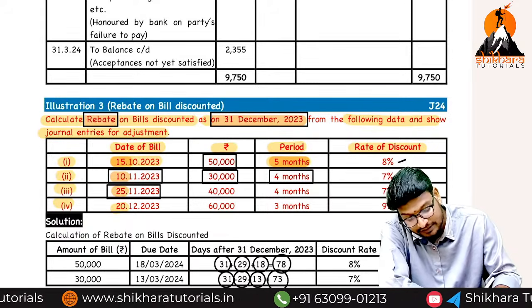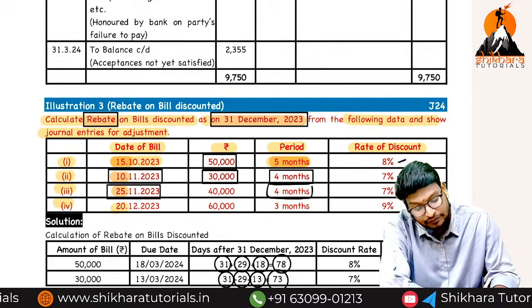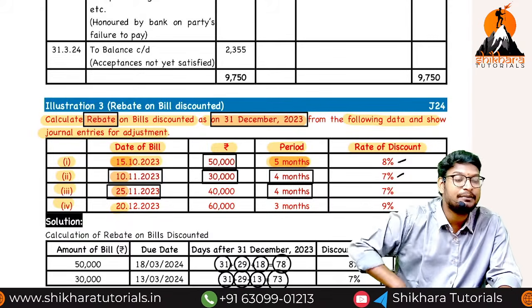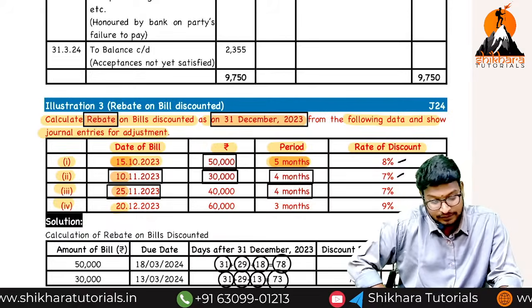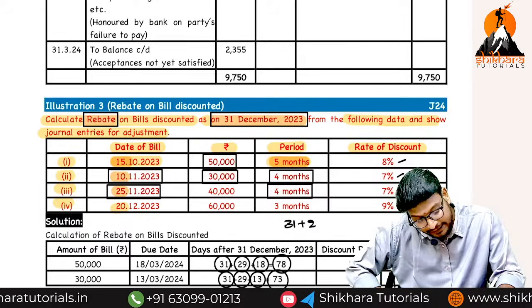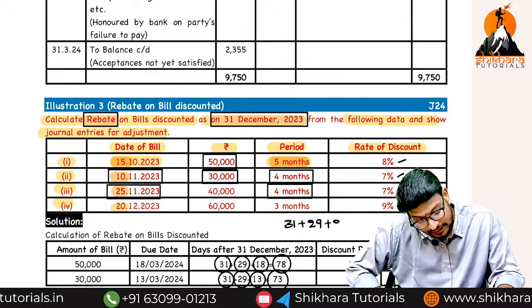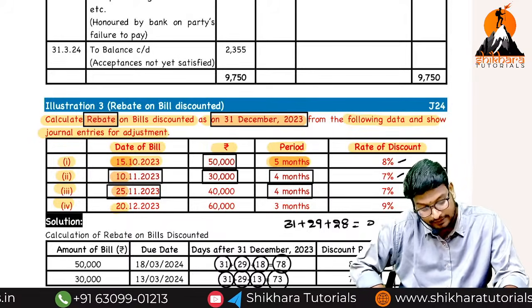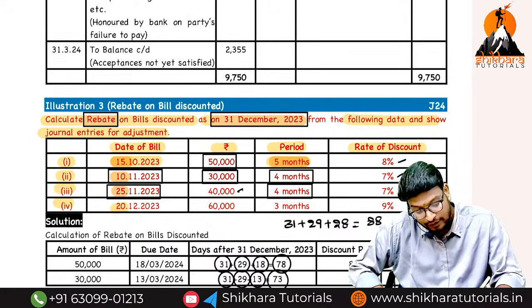25/11/2023. How many months? 4 months. 4 months means again March. March 25 plus 3 means how many days? 28. So in January how many days? 31. In February 29. In March 28. What is the total number of days? 88.